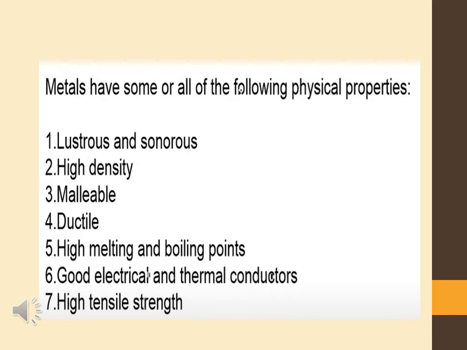A good electrical and thermal conductor, thermal meaning heat conductor, is because of the presence of the sea of electrons, or mobile electrons, or free electrons. So you can answer that the electrical or thermal conductivity of metals is because of the presence of these free or mobile electrons. And then, lastly, high tensile strength is obviously because of the presence of metallic bonds in metals.